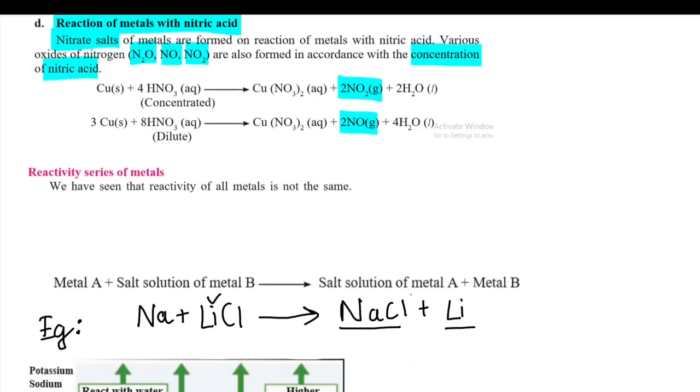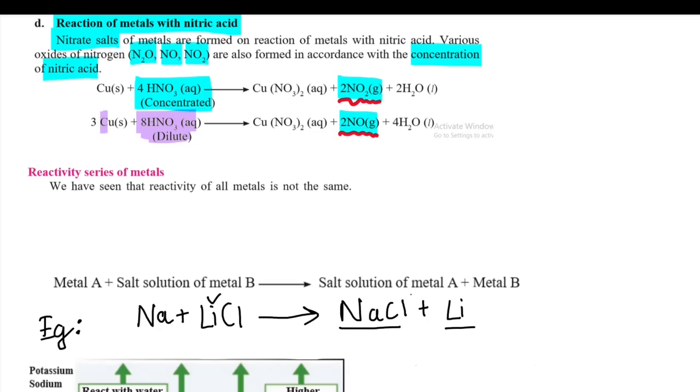Now over here you can see that copper is reacting with concentrated nitric acid, and when it is reacting with concentrated nitric acid, NO2 is formed, that's nitrogen dioxide. When copper reacts with dilute nitric acid, now see here it's dilute, so nitrogen oxide is formed. So here there is NO2 with concentrated nitric acid and NO with dilute nitric acid. So we have completed the reaction of metals with nitric acid.